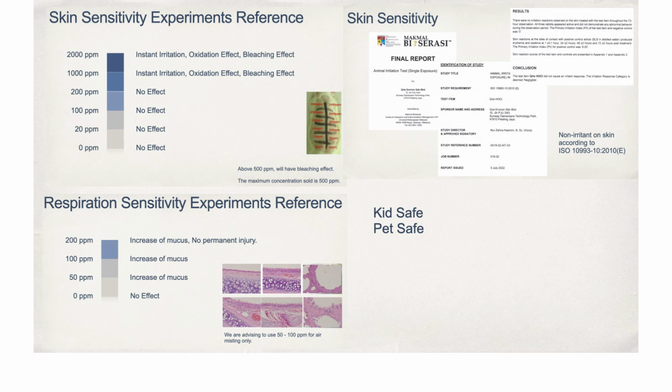Furthermore, QRIS hypochlorous acid has been tested for respiratory effect, skin sensitivity, and also non-irritation test challenges under ISO 10993. It is proof that non-irritation occurs while using hypochlorous acid. With this evidence, we can claim that QRIS hypochlorous acid is kid-safe and even pet-safe.